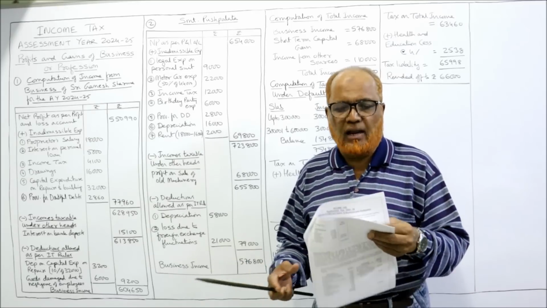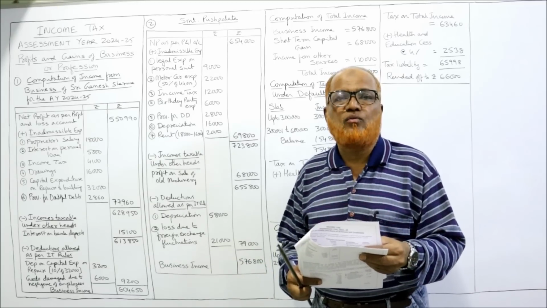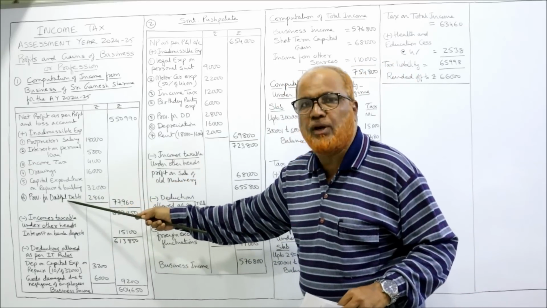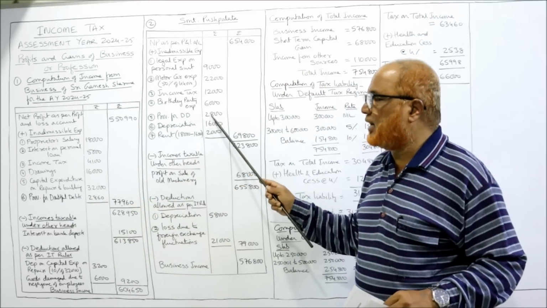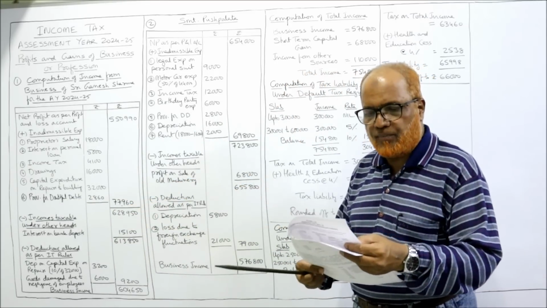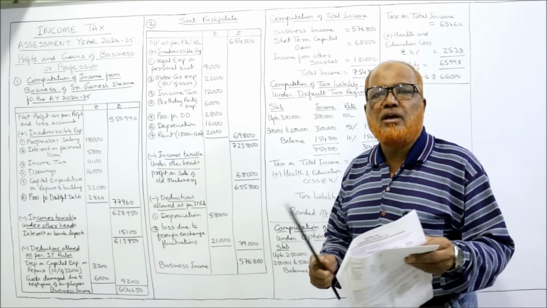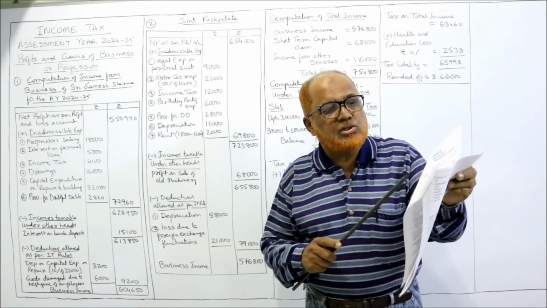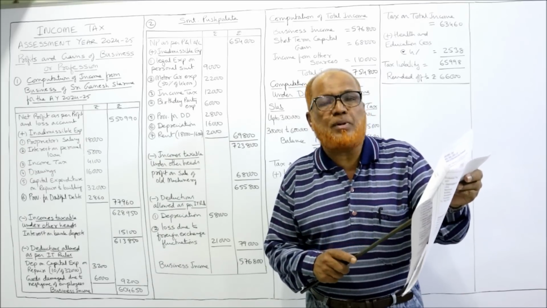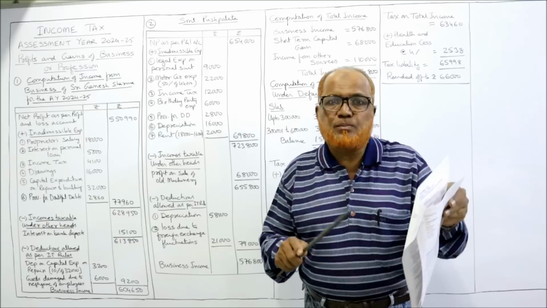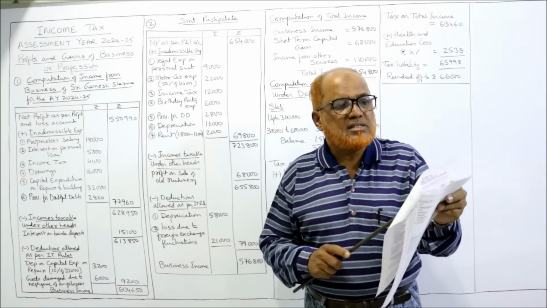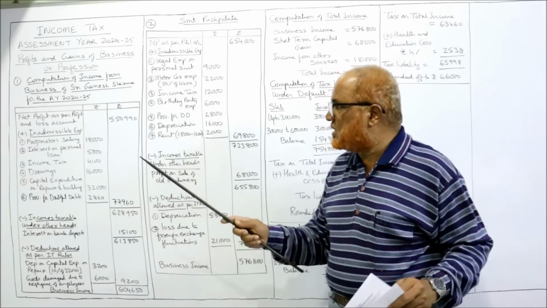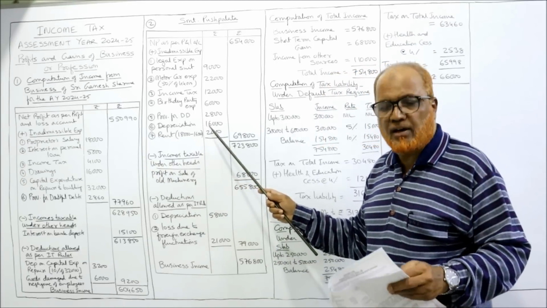Bad debts, allowed. Provision for doubtful debts, not allowed. In the previous problem also we got provision for doubtful debts. Here also provision for doubtful debts, 2,800, disallowed. Depreciation. In this problem, depreciation is debited to profit and loss account, and also in adjustment depreciation as per IT rules. So as per IT rules is allowed, whereas debited to profit and loss account is disallowed. So depreciation 16,000, disallowed, right?